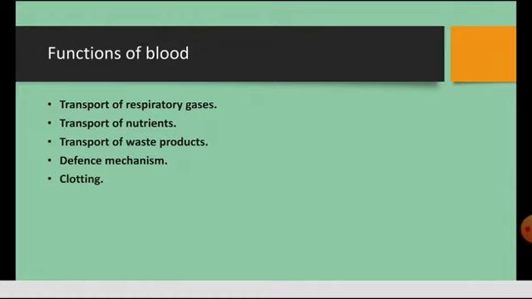Blood clotting occurs when you get wounded. When you're running, if you fall down, what will happen? You get wounded. A red patch-like structure comes with a yellowish color. The yellowish color is the plasma protein, and the red blood cells come, and then coagulation occurs because of what? The platelets or thrombocytes present in the body.